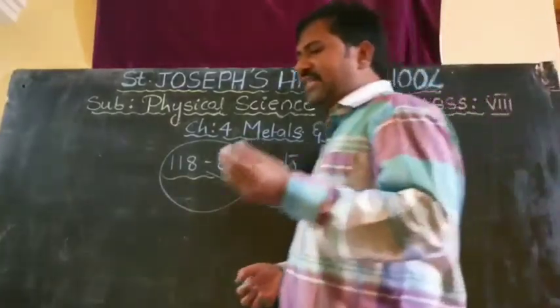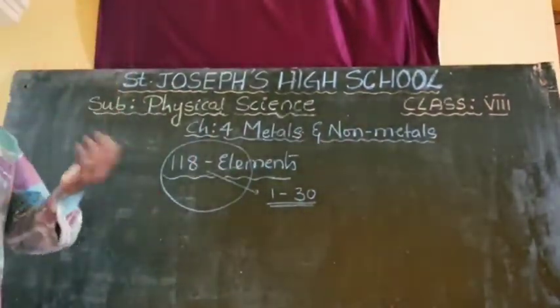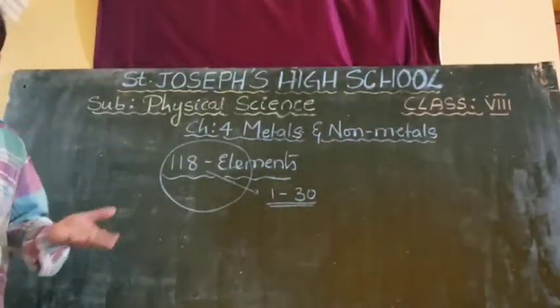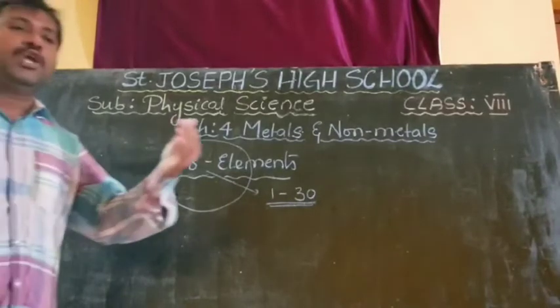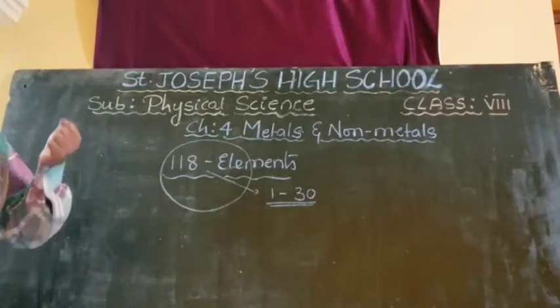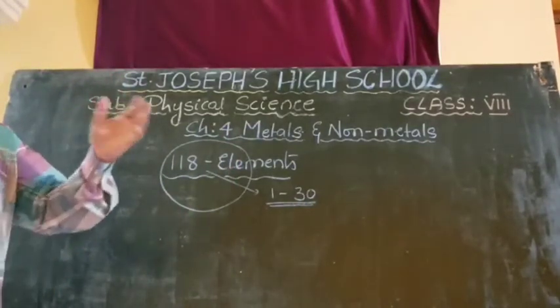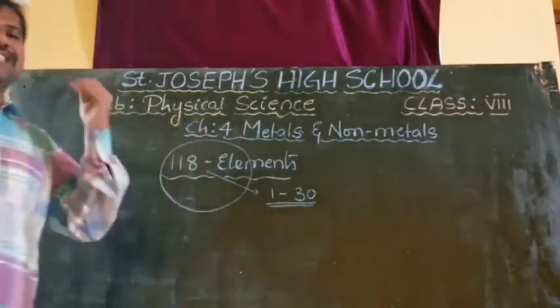So number 1, the first element, is hydrogen. Second, helium. Third, lithium. Fourth, beryllium. Fifth, boron. Like that, you have to learn 1 to 30 elements. Suppose I ask what is the 14th one, you have to say silicon, sir. What is the 18th one? Argon, sir. What is the 21st one? Scandium, sir.